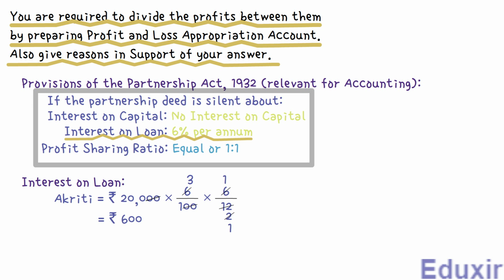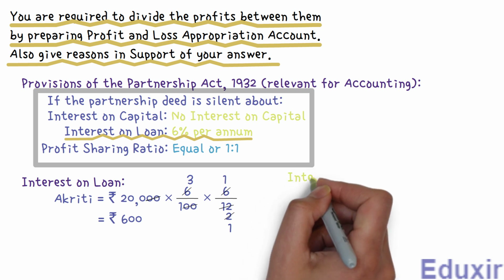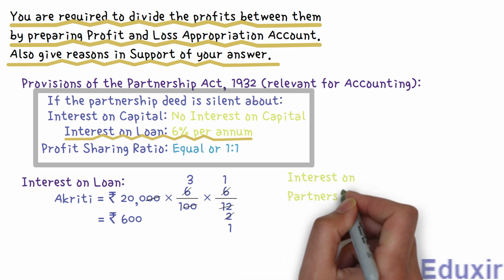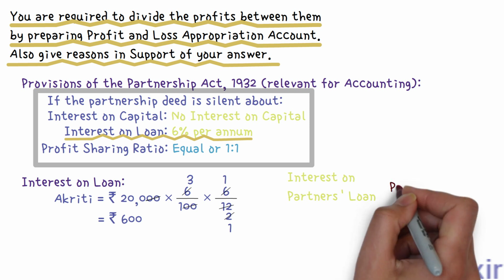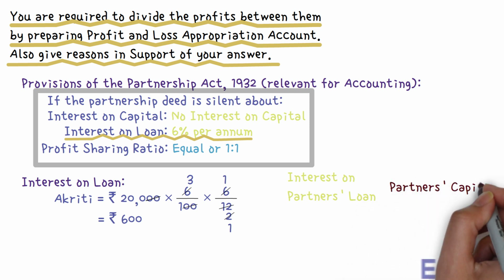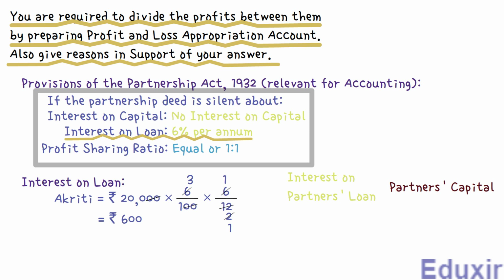Now, for posting this interest on loan, we should debit the interest on partner's loan account and credit the partner's capital account. However, the preparation of these interest on partner's loan account and partner's capital account are not in the scope of this problem. So, we don't have to deal with the postings into these accounts. What I mean is that in reality, these entries will be posted into those accounts, but we are not showing it here. And we should proceed by assuming that these entries are posted into those accounts.